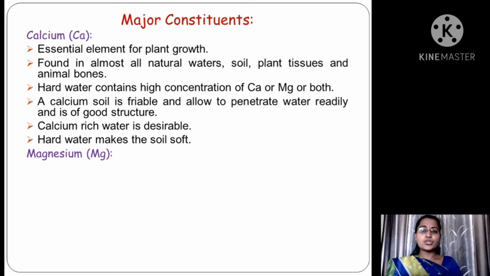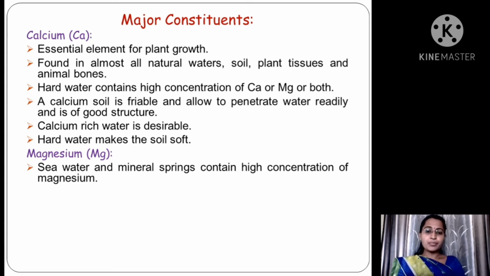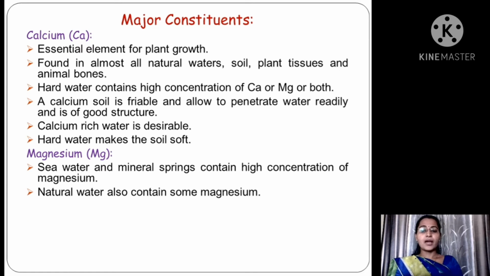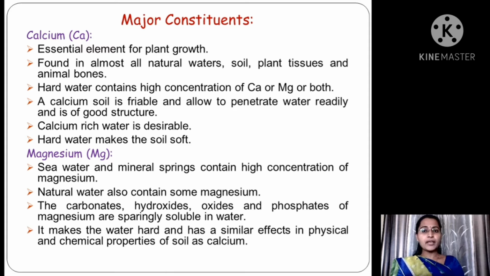Second major constituent, that is magnesium. Seawater and mineral springs contain high concentration of magnesium. Natural water also contains some magnesium. The carbonates, hydroxides, oxides and phosphates of magnesium are sparingly soluble in water. It makes the water hard and has similar effects on physical and chemical properties of soil as calcium.